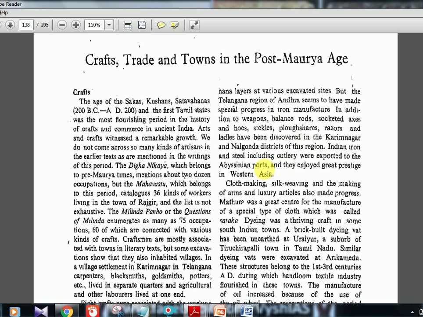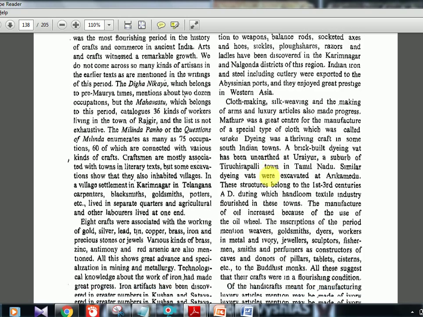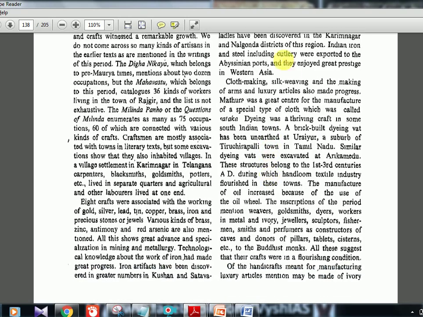Indian iron and steel, including cutlery, were exported to the Abyssinian port. Where is Abyssinian? Try to Google it. Abyssinian is the region near Ethiopia, present day Ethiopia, you can tell that is the Abyssinian ports. And they enjoyed great prestige in Western Asia. Cloth making, silk weaving and the making of arms and luxury articles also made progress.